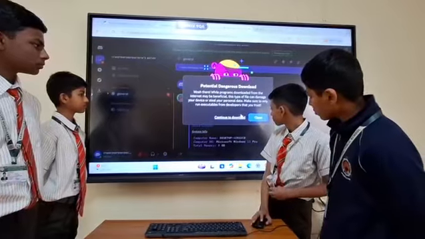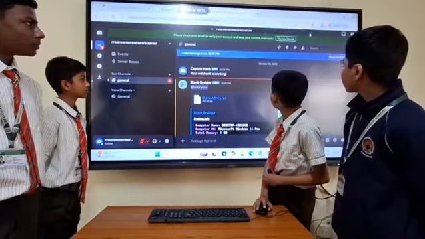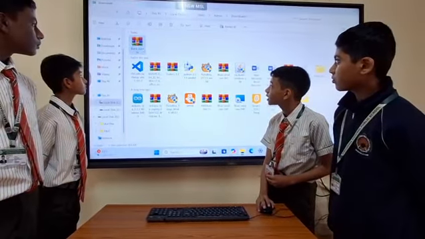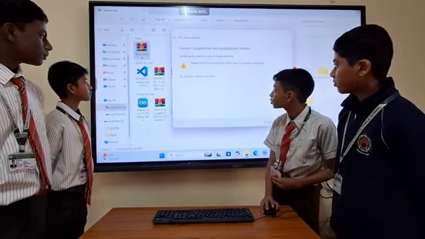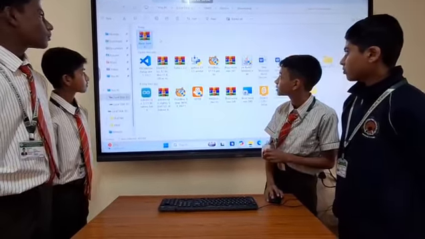WinRAR. Downloaded the file in a zip folder. When we extract this file, it will show whatever we have grabbed, and it will show passwords and everything else.